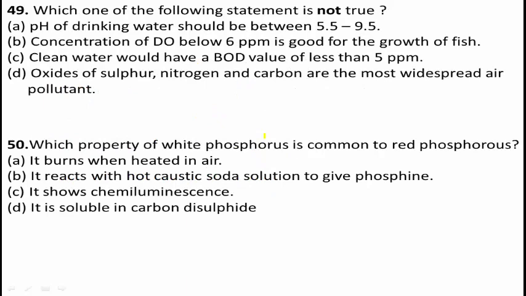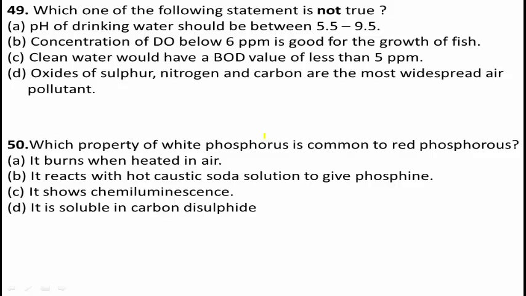Next, question number 49. Which one of the following statements is not true? See the question carefully. Option A, pH of drinking water should be between 5.5 to 9.5.